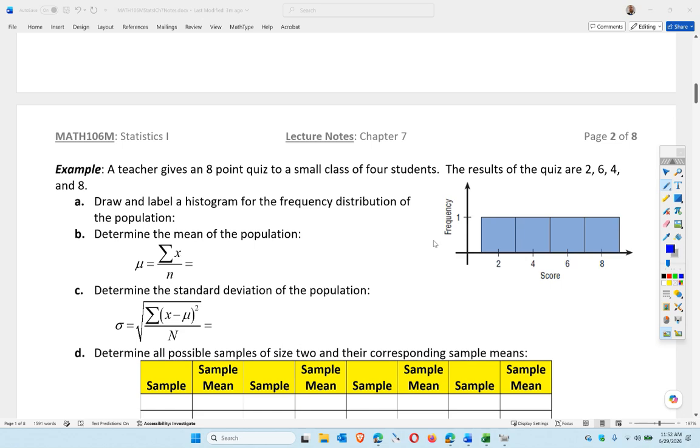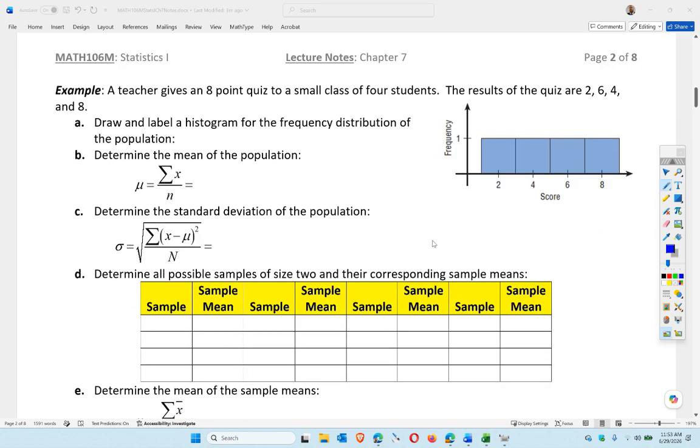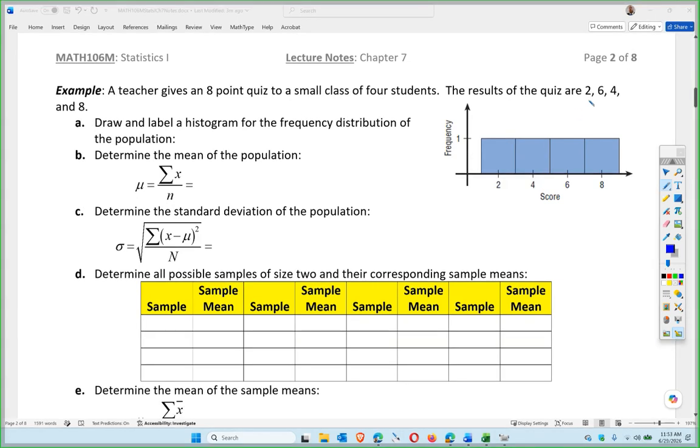Okay, so let's do a very basic example of why this works. Let's say I take quizzes from 4 kids. I have a 2, a 6, a 4, and an 8 as the scores. If I graph it, this is not normal. This is a uniform histogram. So I graphed it. It's not normal, which means I can't do any of my normal distribution stuff. All right, let's take the mean of this.